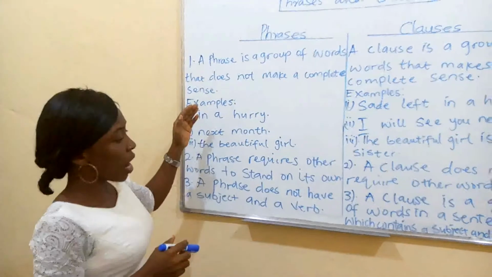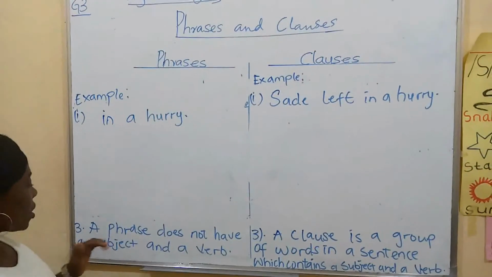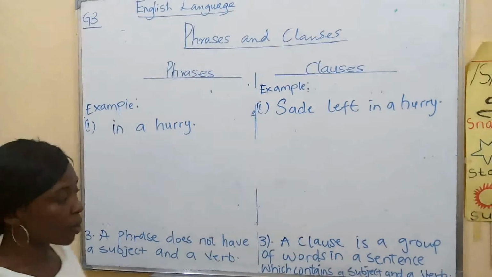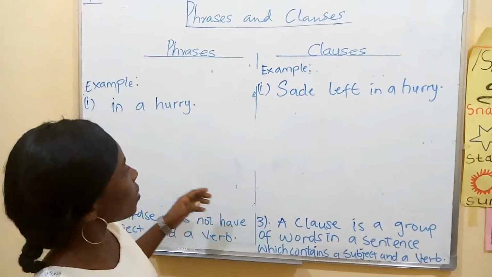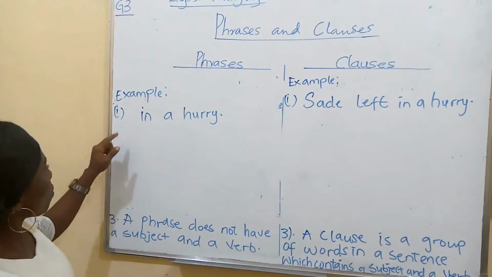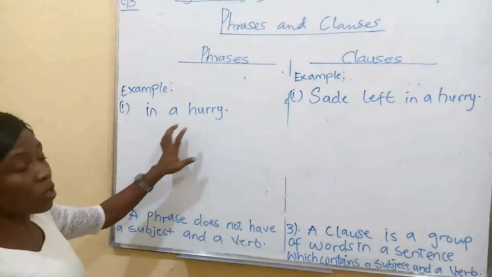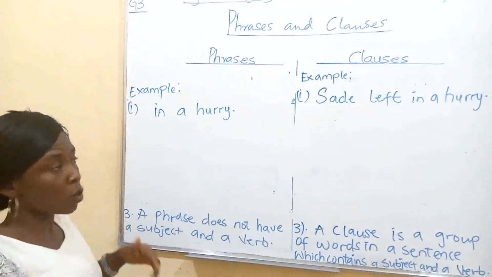Okay, we are going to now write the example on the board. So the number 3 point is a phrase does not have a subject and a verb, but a clause has a subject and a verb. Let's look at the example for a phrase. We have here in a hurry. There is no subject here, there is no verb. Now this one will not make sense as I've told you earlier.